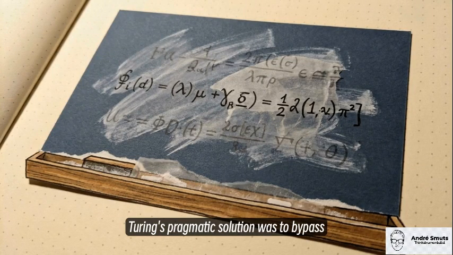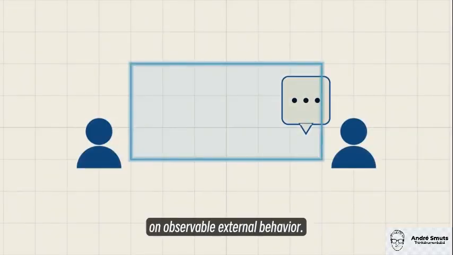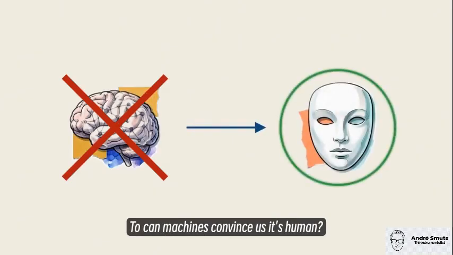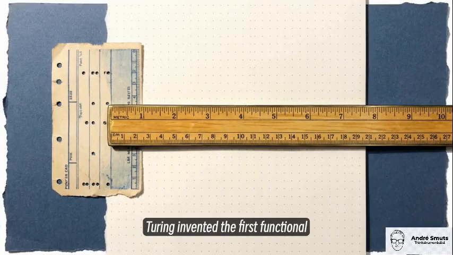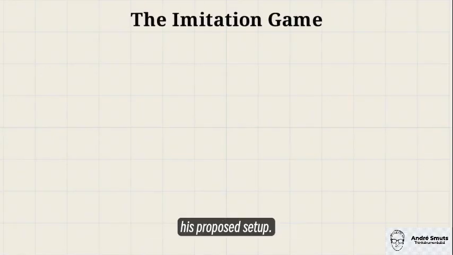Turing's pragmatic solution was to bypass internal philosophy entirely. He proposed focusing exclusively on observable external behavior. By rephrasing the problem from "can machines think" to "can machines convince us it's human," Turing invented the first functional yardstick for computer science. This animated diagram illustrates his proposed setup, known as the imitation game.